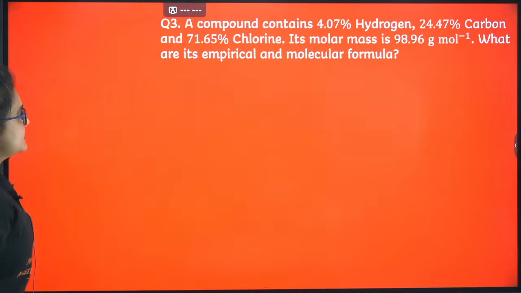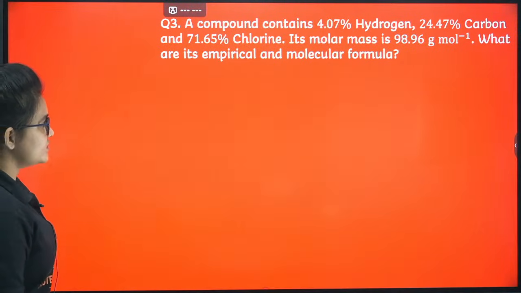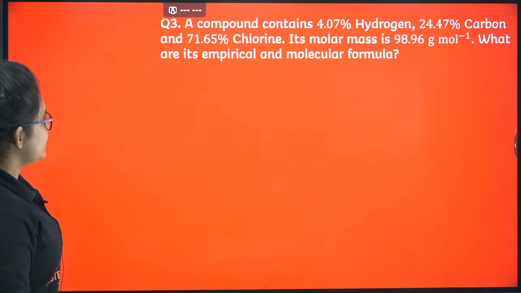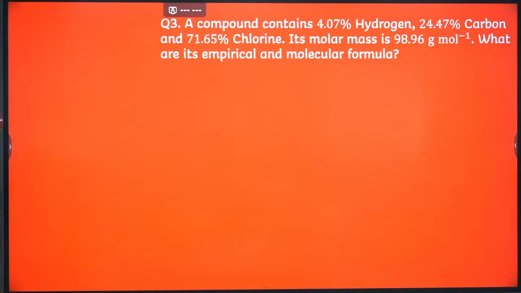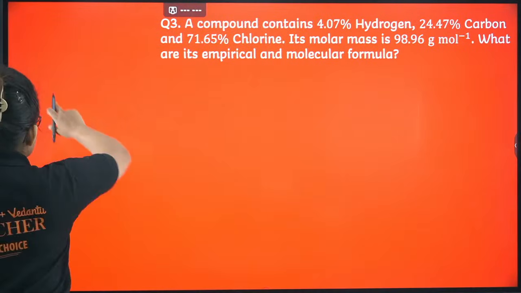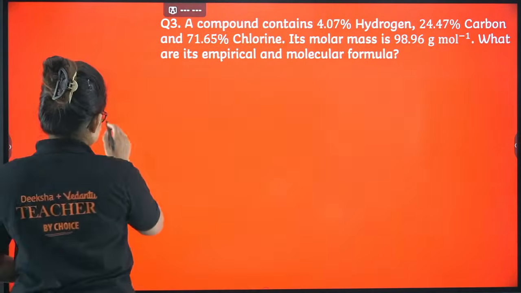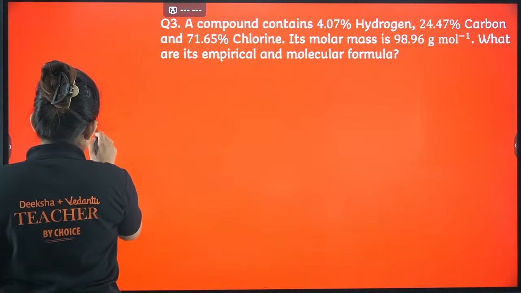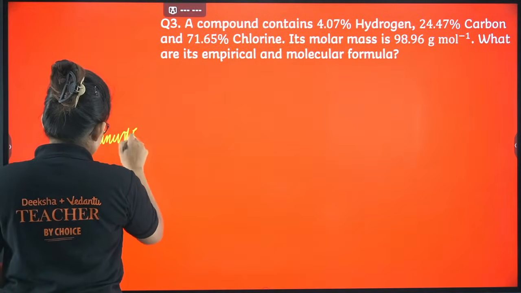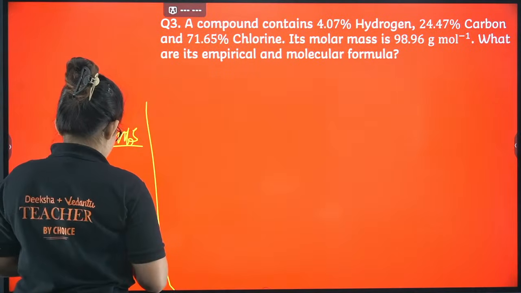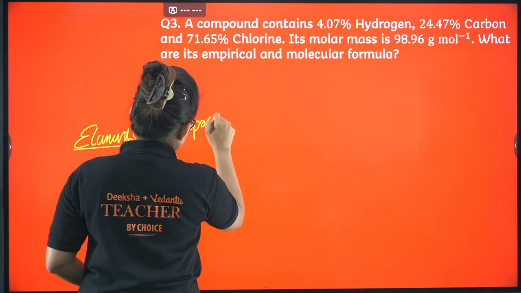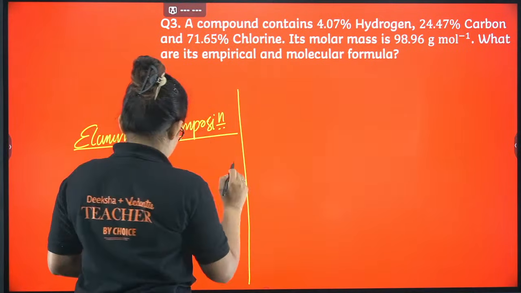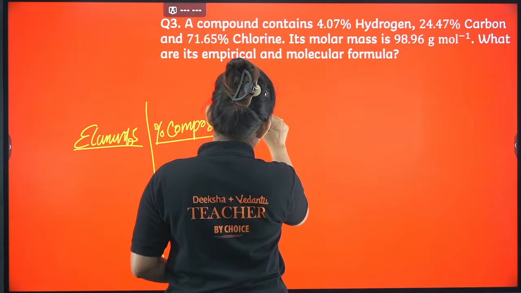For this question you can see a compound contains 4.07% hydrogen, 24.47% carbon and 71.65% chlorine. Its molar mass is given. What are the empirical formula and the molecular formula of this? First let's make a table so that you can understand this. We will start definitely with the elements, here we will write the elements, here the percentage composition, and here the atomic mass.